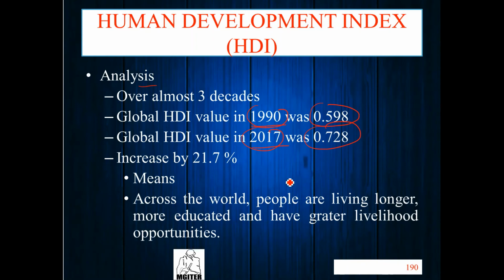So it increased by 21.7%. So what do you see? If this index, HDI, is increased, it means people are living longer, more educated, and have greater livelihood opportunities across the world.